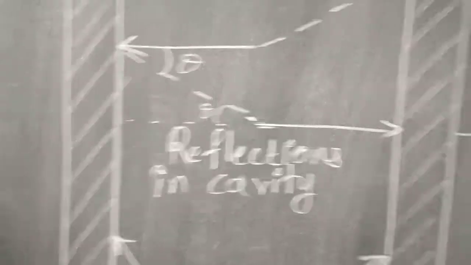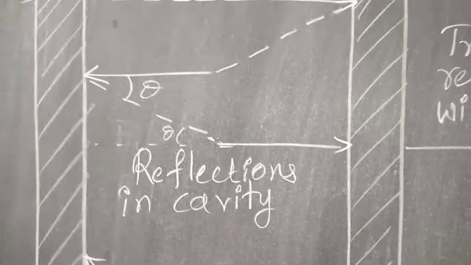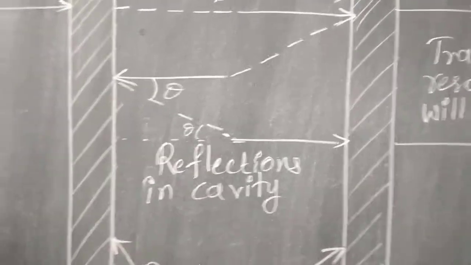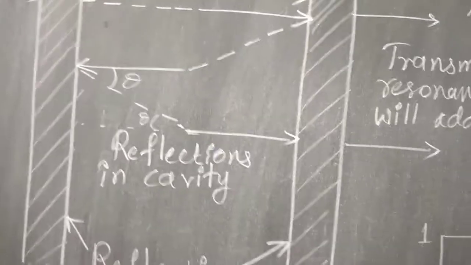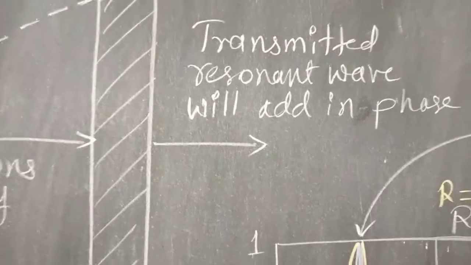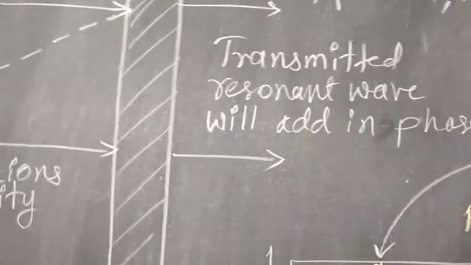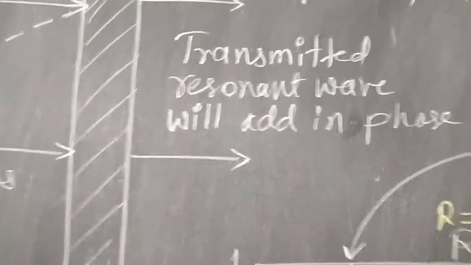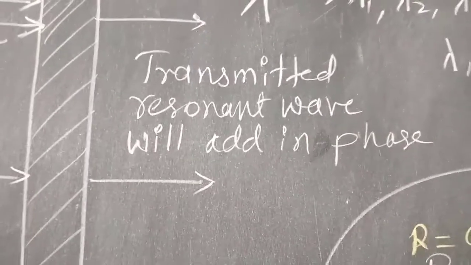If the total distance traveled is equal to lambda, 2 lambda, 3 lambda, 4 lambda, etc., then they are the resonant wavelengths. At these wavelengths they will come out, some of the energy will be absorbed, and the rest is output as the signal wavelength, which adds in phase.